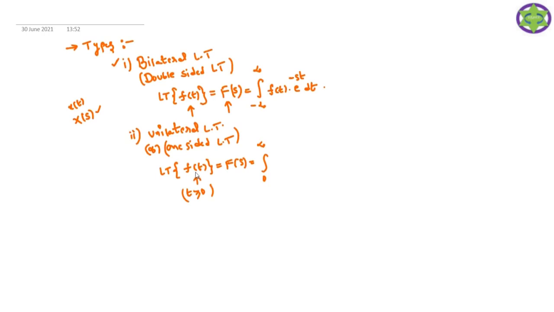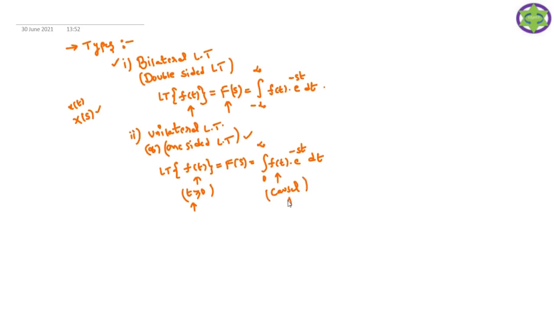So f of t is a causal system, because it is defined only for time t greater than or equal to 0. Whenever causal systems are given, we restrict the limits of integration from 0 to infinity only, because from minus infinity to 0, the function value is 0. No need to do the integral operation there. Therefore, this transformation is what we call the unilateral Laplace transform. The unilateral or one-sided Laplace transform is defined from 0 to infinity only. Why? Because here f of t is a causal signal.